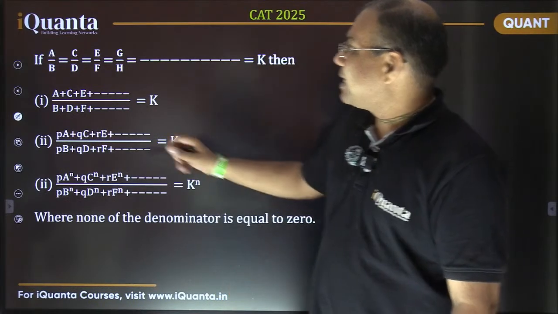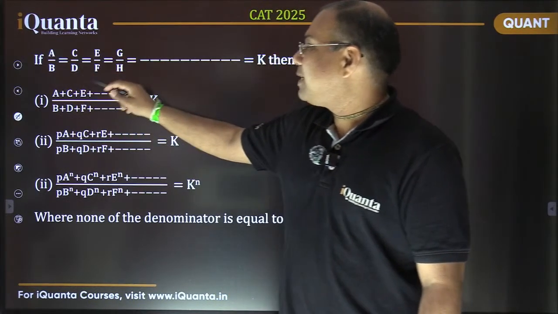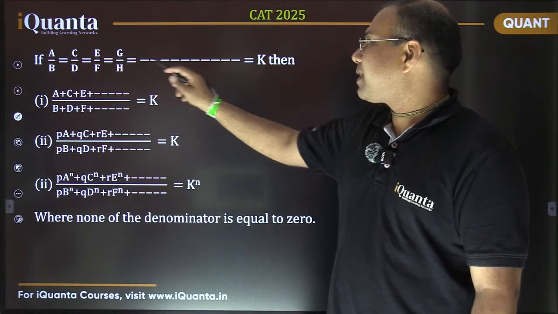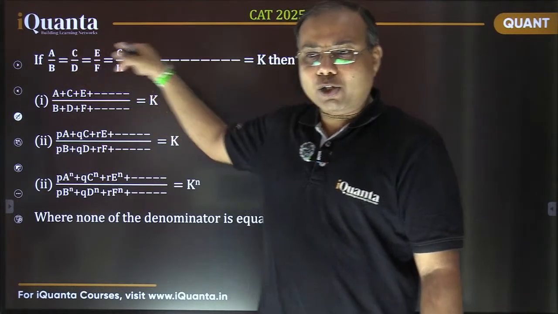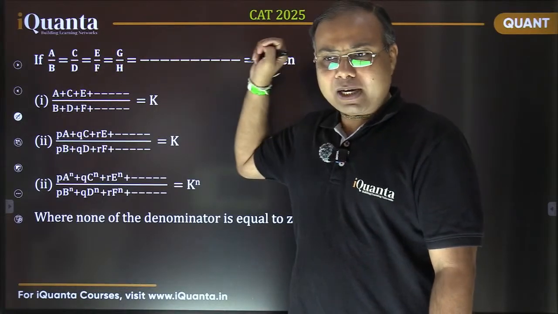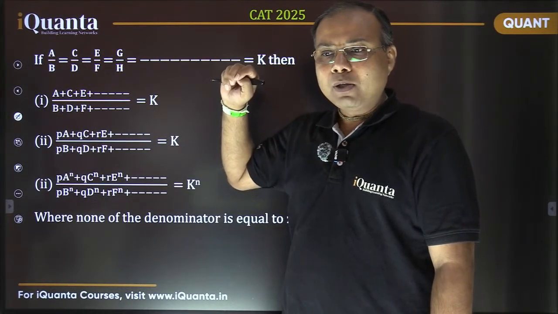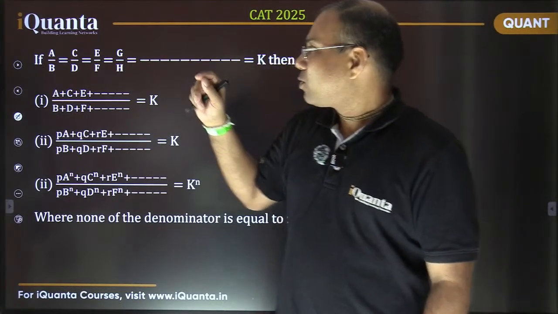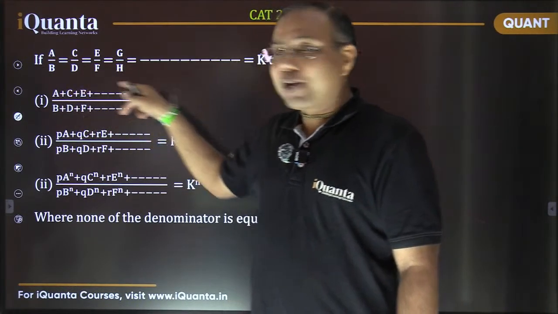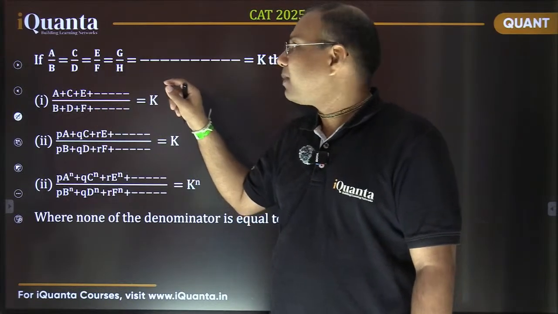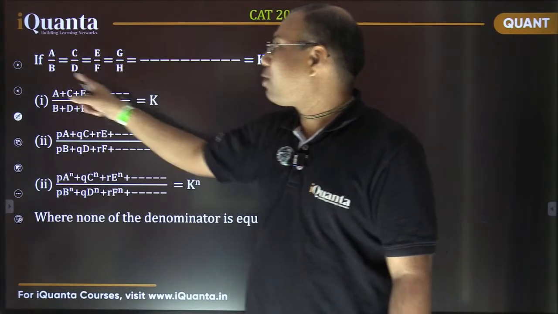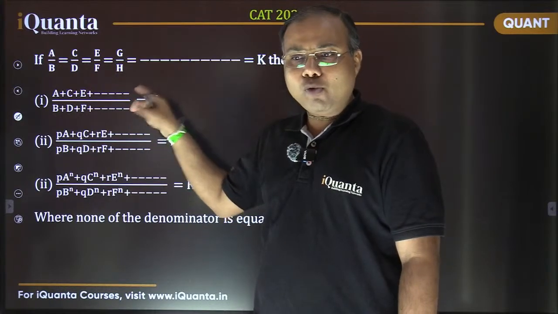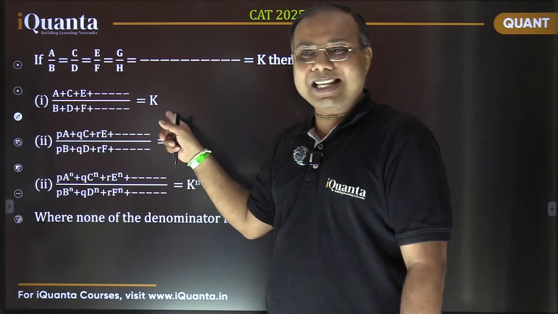It says if a by b equals c by d equals e by f equals g by h and so on, so if there are various equal ratios, let it be equal to k. In that case, creating a new fraction in which all the numerators and all the denominators are added, this new fraction is also equal to the same k.